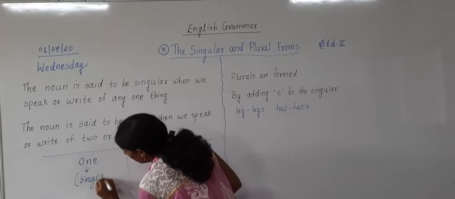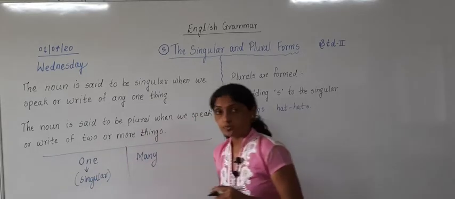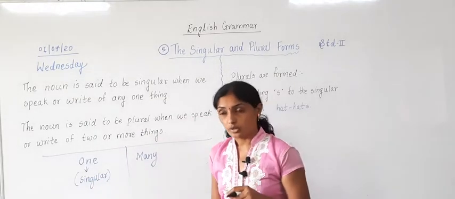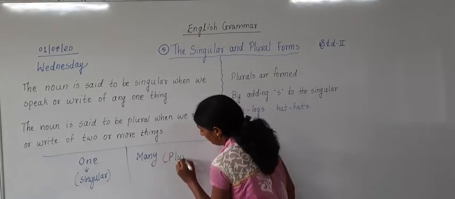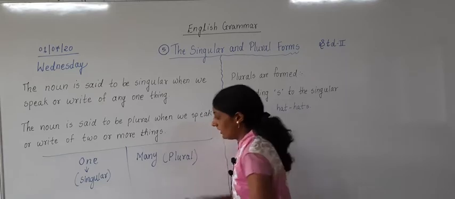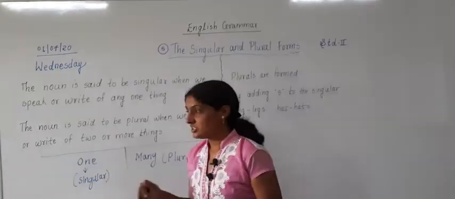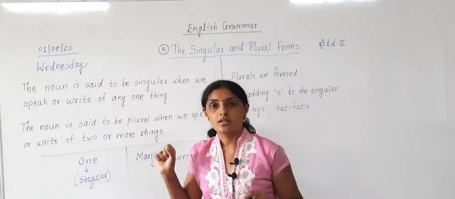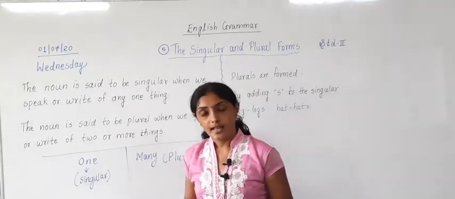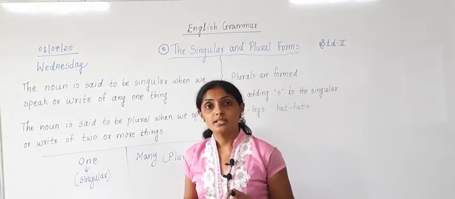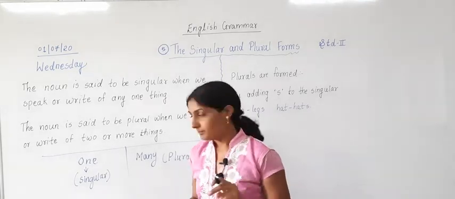For you, it will become little difficult to pronounce, but pronounce it. What is that? Singular. And many means what? Many means plural. Come on, say. Singular, singular. Plural, plural. Singular, plural. Okay?